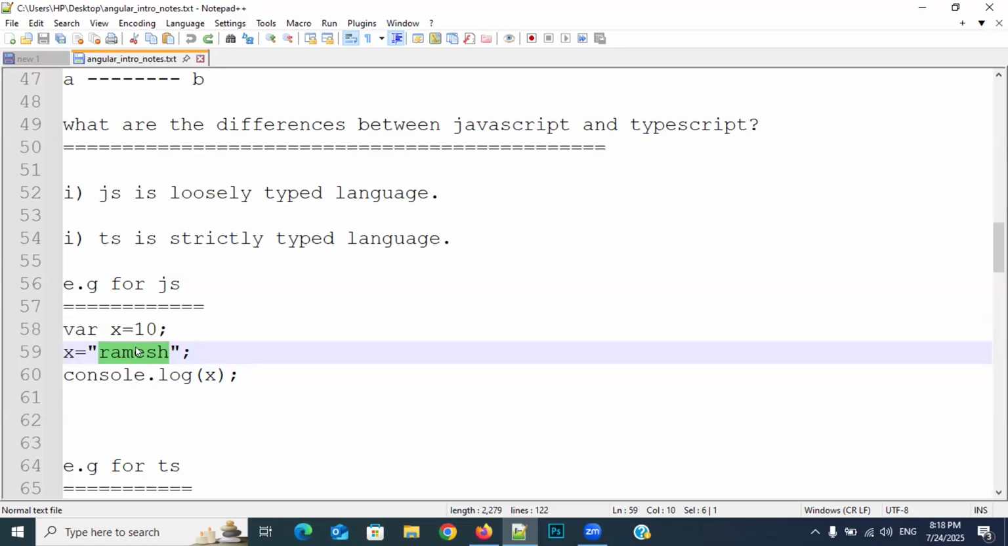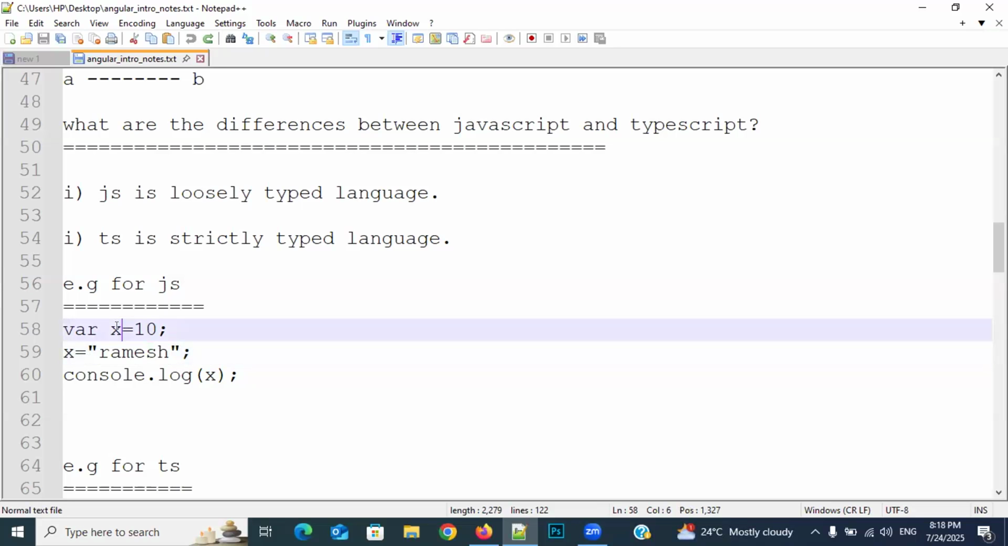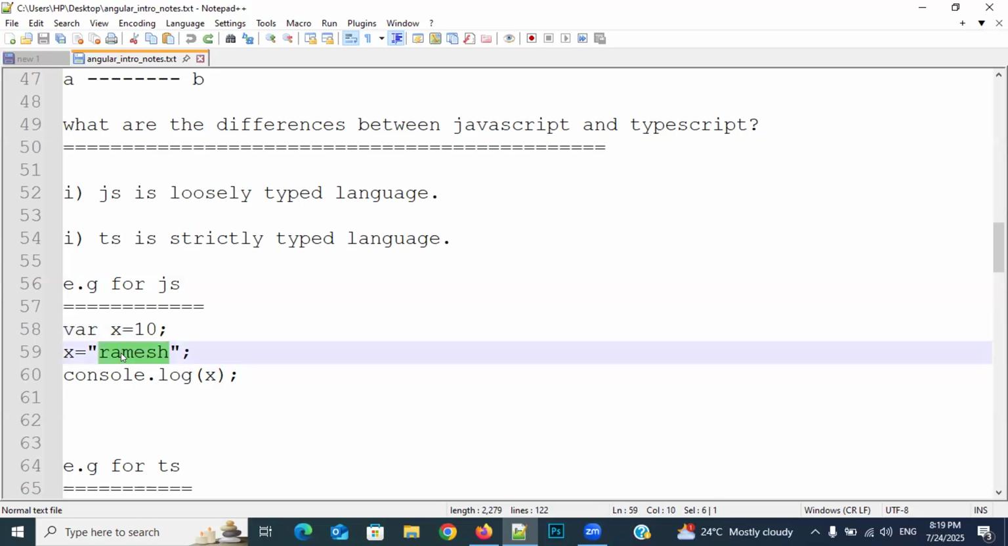It doesn't care about the type of the data. It doesn't care whether it always has to be a number or something like that. So first of all, you have assigned a number, then after that you can change it to string also, because it is a loosely typed language. Okay, right. This is JavaScript. And now I want to discuss TypeScript.